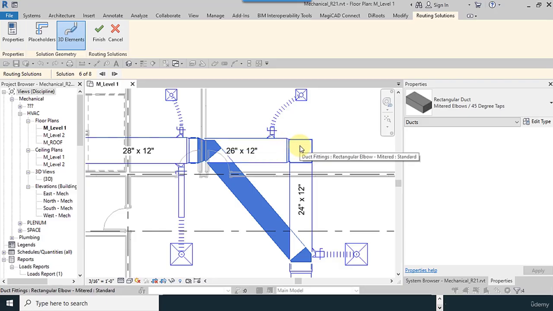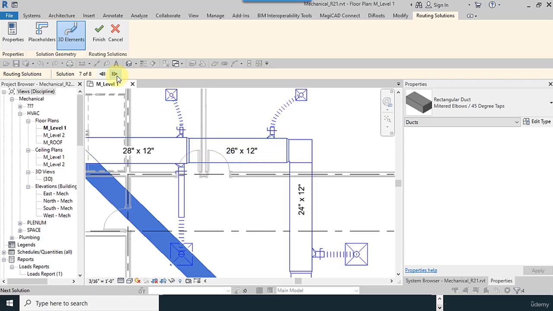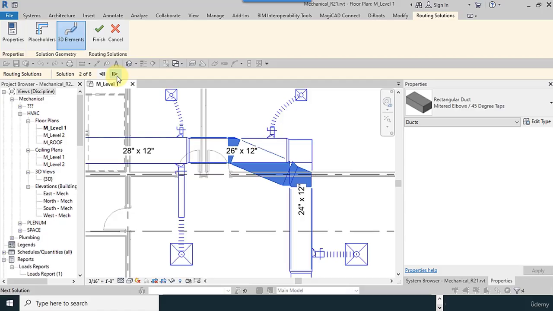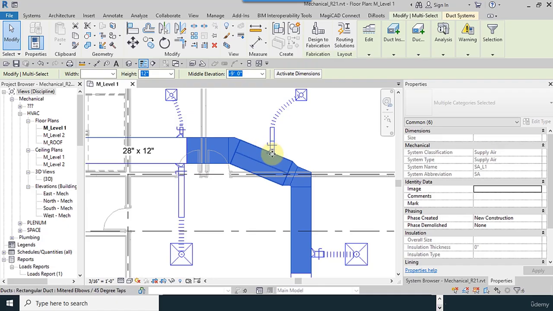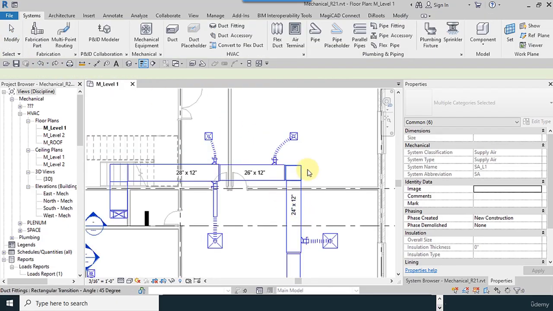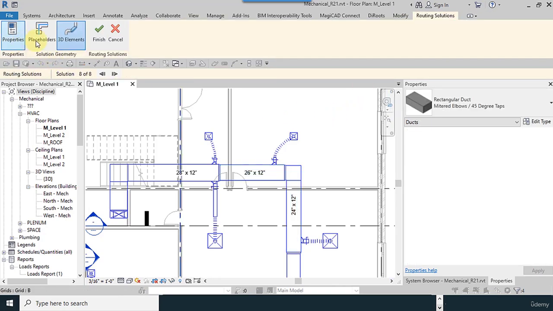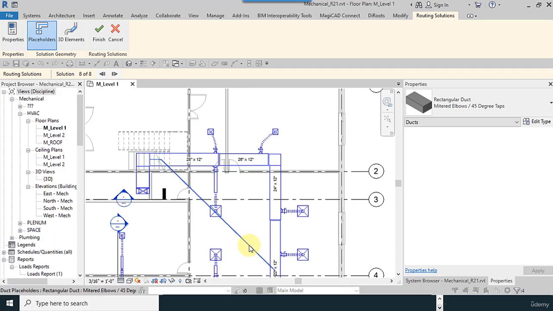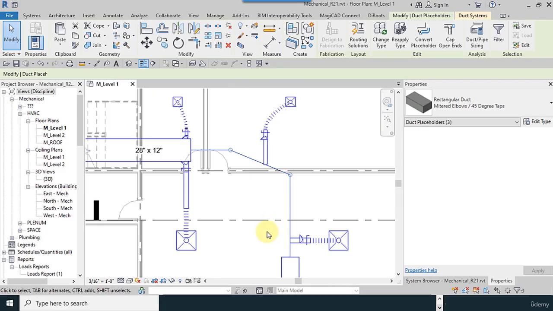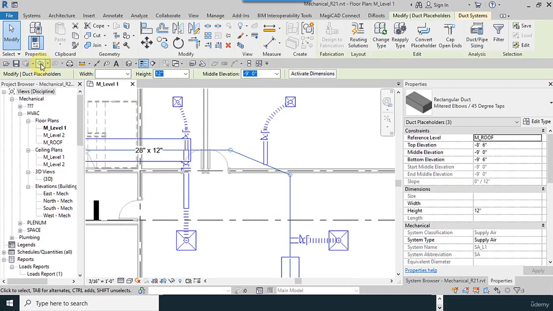For example, when you have a column here and your duct could make a problem with this column, like this one, other equipment will adapt to these solutions. Okay, it gives you the placeholders. So this is the linear solution. Okay, but I don't want this, and we will talk about it later.